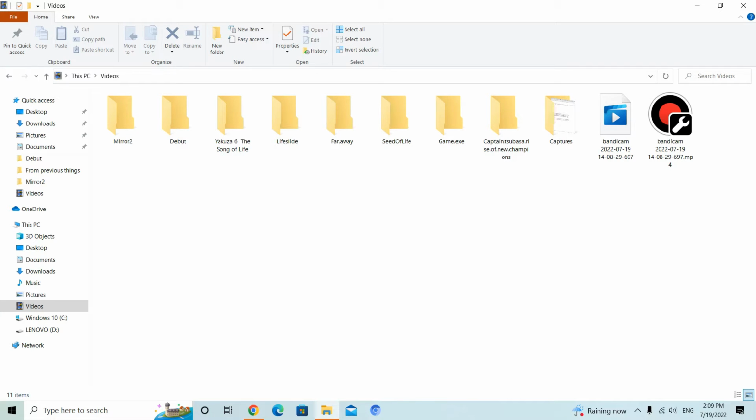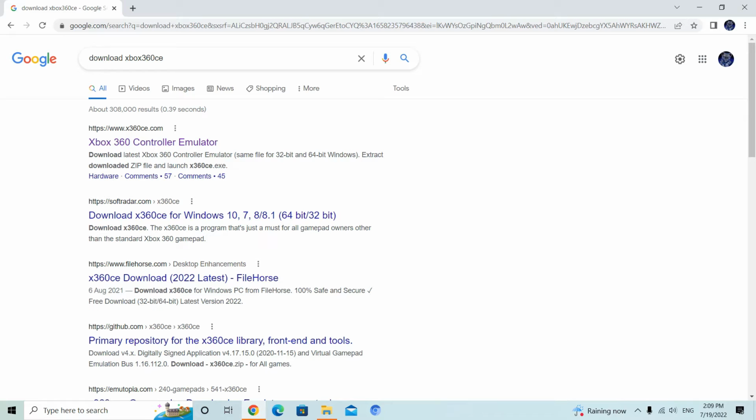Hi everyone, today I want to show you how to install or enable your joystick for Panzer Dragoon Remake game. So let's start. Open your Internet Explorer or Google Chrome, in my case, then